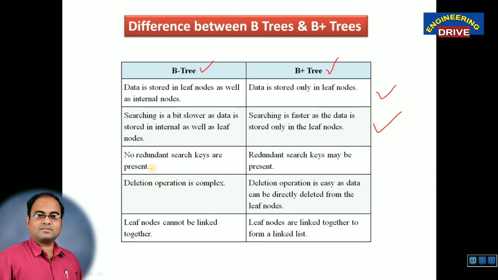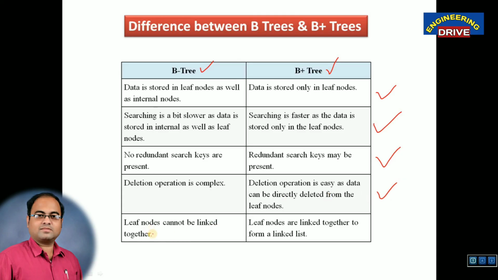Okay. Next, no redundant search keys are present in B tree. Redundant search keys are present in B plus tree. Here we can have multiple keys which can make the searching process faster. Fourth point. Deletion operation is complex in B tree, whereas in B plus tree, deletion operation is easy as data can be directly deleted from the leaf nodes. Why is the deletion process very easy? What is the logic here? The concept of linked list comes here. Because of the linked list, deletion will also be quite easy in B plus tree.